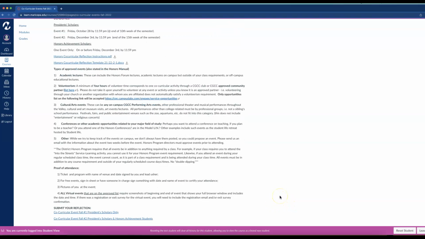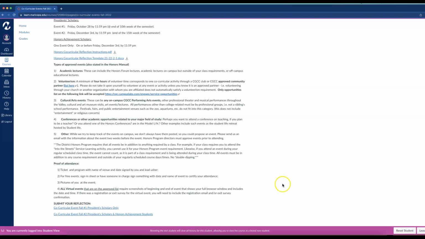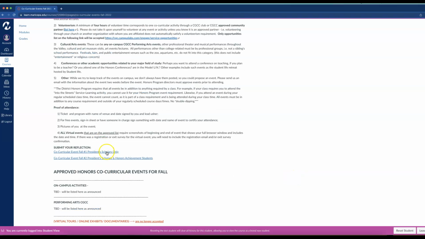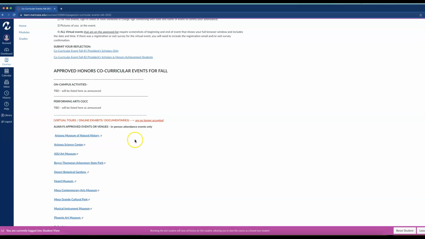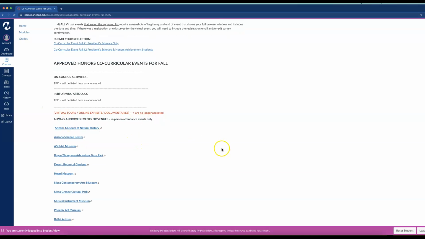You do need to submit a proof of attendance, and this could be a ticket, a brochure, it could be a sign-in sheet if it's an event associated with the college, it could be a selfie of you at the venue, and here are the links to submit your reflections. So we don't have our events listed yet. They're still to be determined, but as those events are publicized, we will definitely update the course. Here are always approved events or venues.